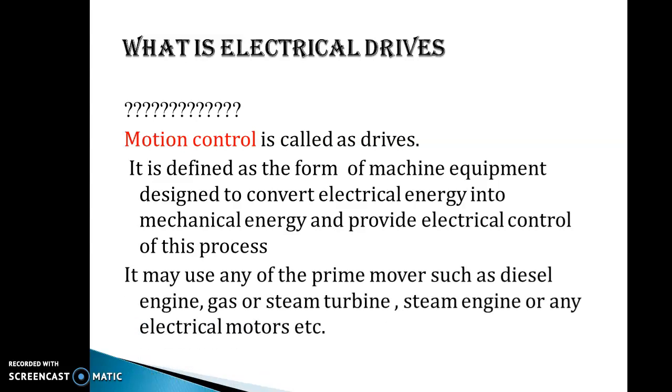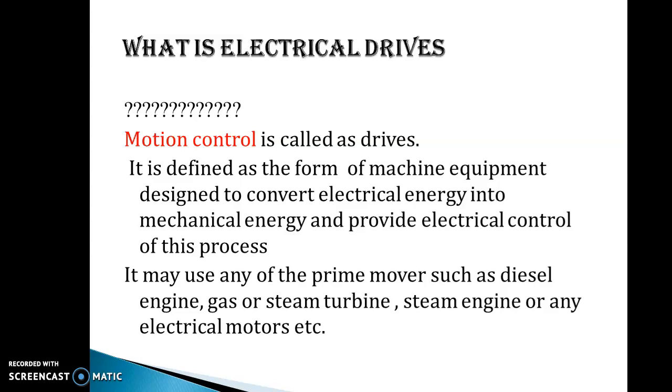It may use any of the prime movers, such as a diesel engine, gas or steam turbine, steam engine, or any electric motor. The rotary motion we are talking about can be produced using any of the prime movers. Many types of prime movers are available. All of these, the diesel engine, gas or steam turbine, steam engine, are mechanical.